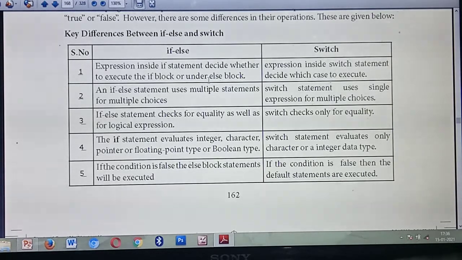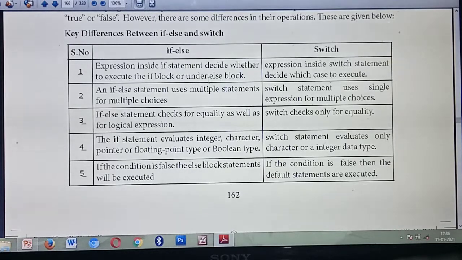Then, the second point is, in if else statement, you need to use multiple statements for multiple choices. That is, more lines you need to give for multiple choices. For example, the same program you studied last time, the enter weekday program. If you are going to write it using if else statement, you should write a lot of lines. So multiple lines are required to check multiple choices.